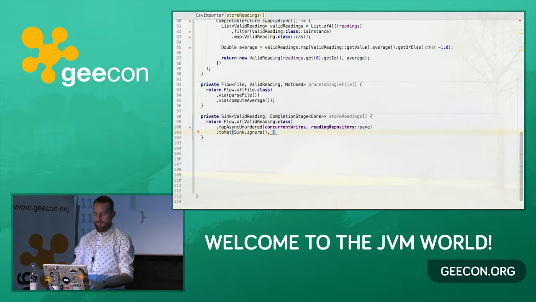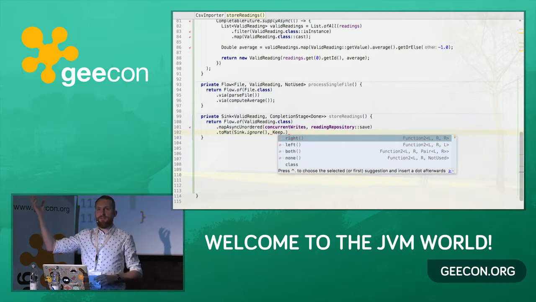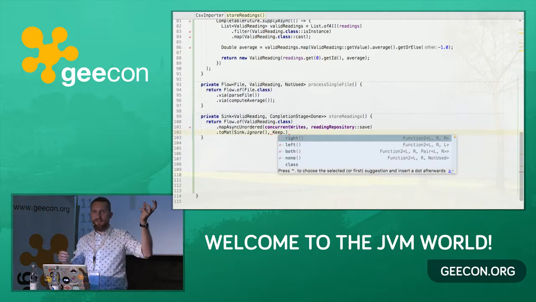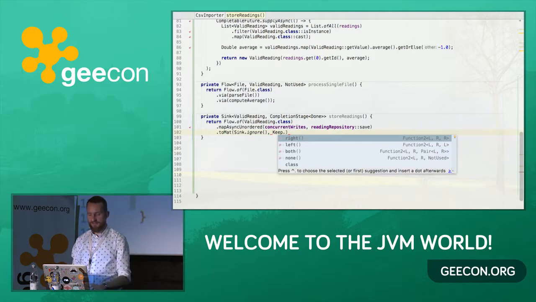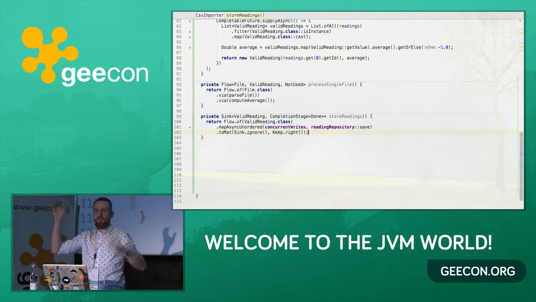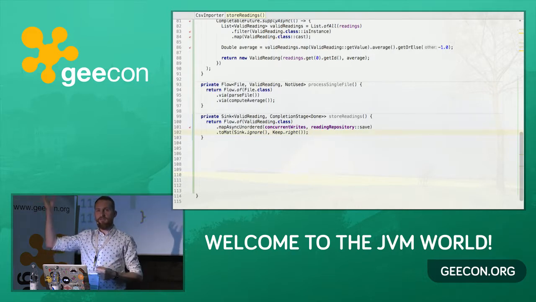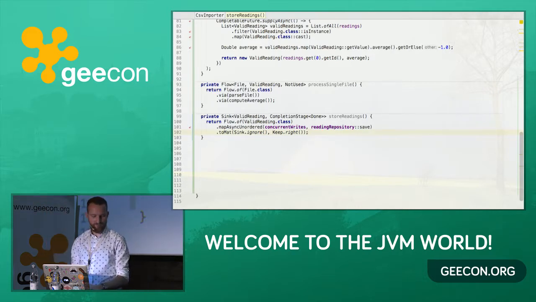That's why we have a combinator here called keep. And it basically lets us choose which materialized value we want. We could ignore the value, we can take one of them, we can take both of them. In our case, on the left-hand side we had a flow, on the right-hand side we had a sink, and we're interested in the value from the sink, so we'll say keepRight here. And basically it fuses the flow and the sink together and takes the materialized value from the sink. And that's why we're using keepRight. If we chose keepLeft, it would take the materialized value from the flow instead.